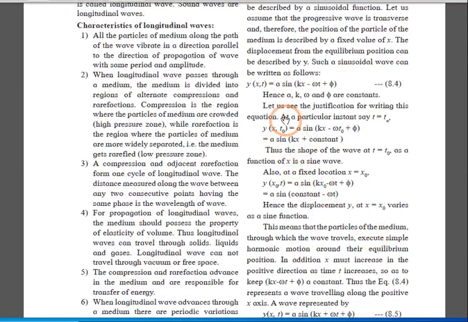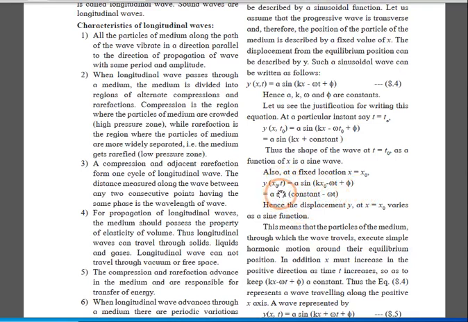Now this function is a sine function. Therefore, it is a sine wave. Now if I consider x naught and t, then this becomes A sin(kx naught minus omega t plus phi). Again, consider kx naught plus phi as a constant term, so A sin(constant minus omega t).